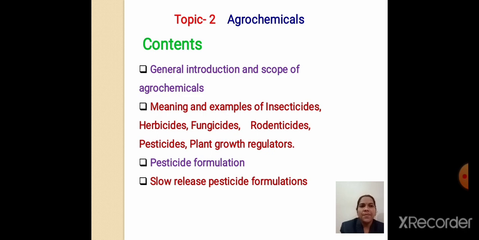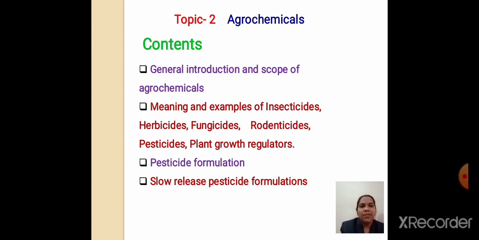What are these terms? Insecticides are the chemicals which are used to kill or destroy insects. Herbicide: what is a herb? A herb is a small plant which grows under the big plant. Whenever these herbs grow, they destroy the growth of the large plant by taking nutrients from it.